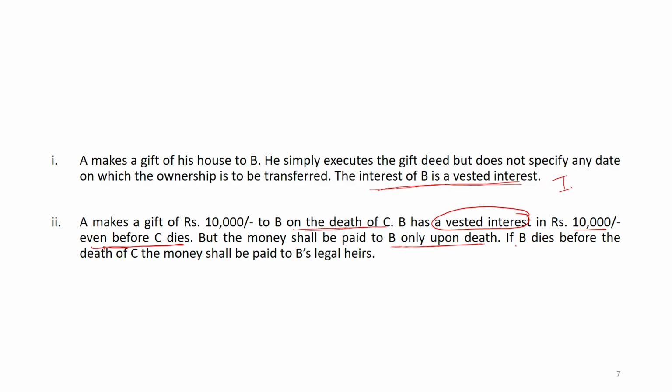In that way, because death is certain, it is vested. If B dies before the death of C, that means the person B dies before the death of C, the money shall be paid to B's legal heir. Okay. Why is it going to be paid? We have not seen this kind of case with an unborn person, right.